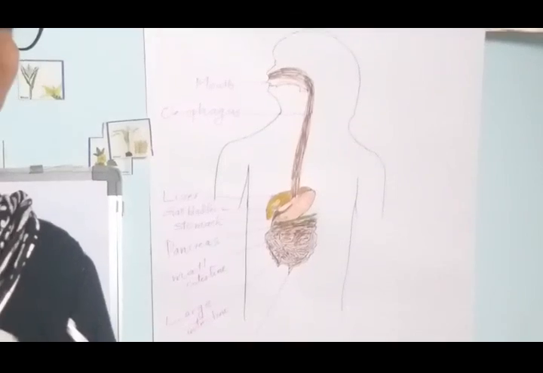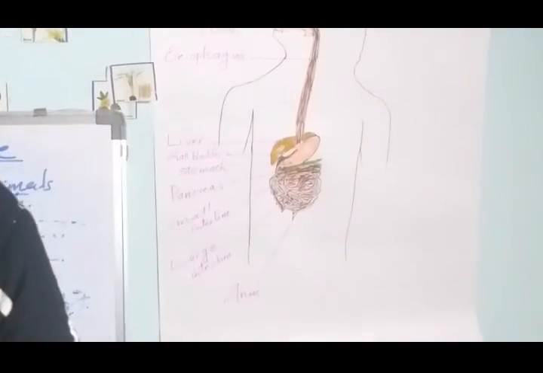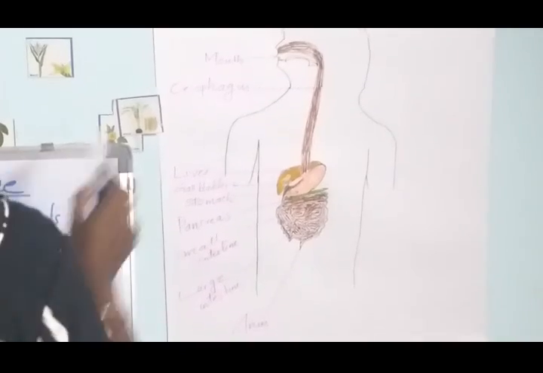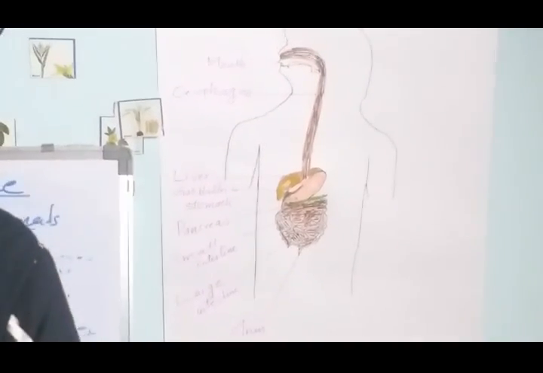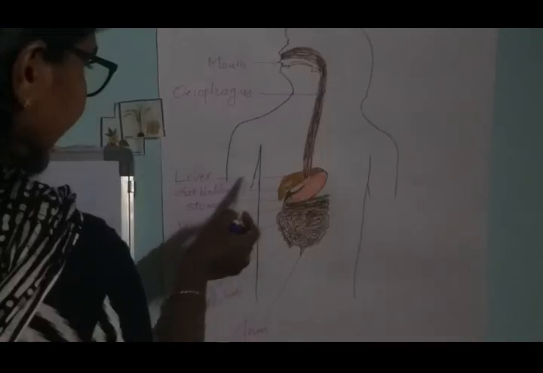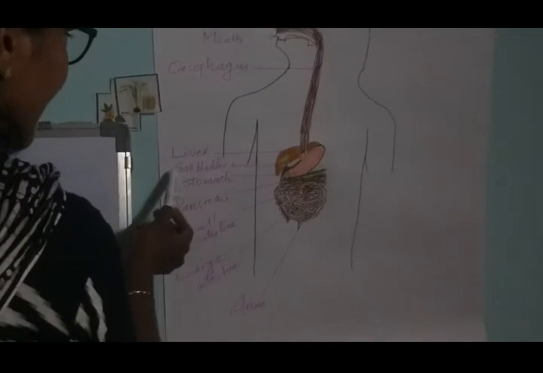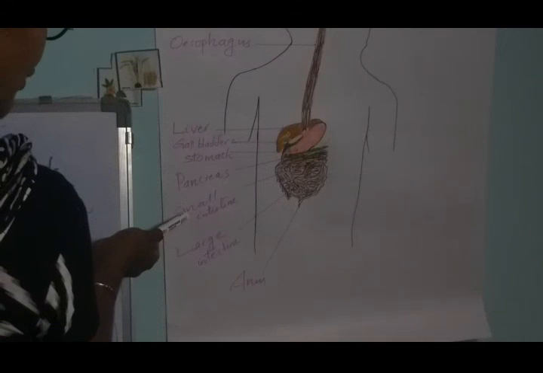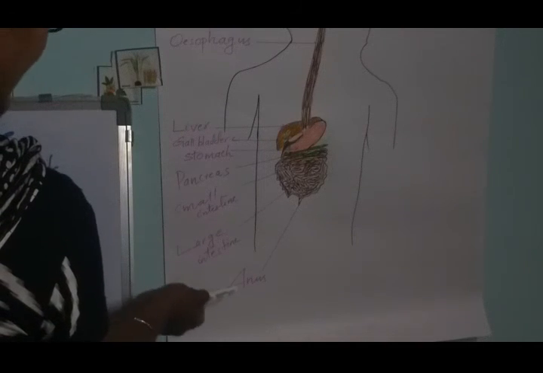First is the mouth. Second is the esophagus or food pipe. Next is the liver, gallbladder, then stomach, pancreas, small intestine, large intestine and anus.